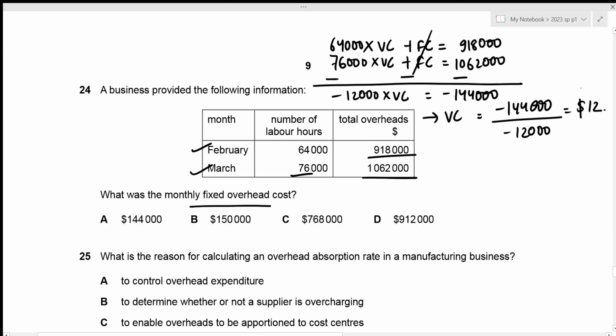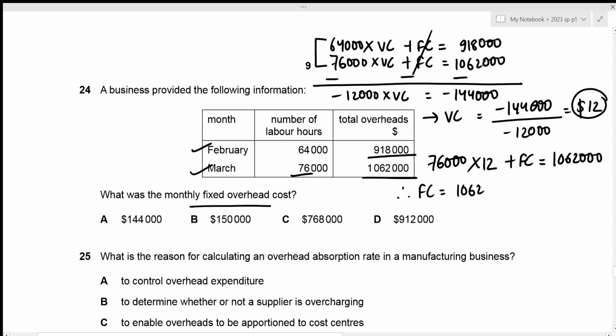Now we can just substitute this value for variable cost in any one of these two equations in order to figure out the fixed cost value. I'm going to input it in the second one. So that's going to be 76,000 times the variable cost, which we just figured out to be 12, plus fixed cost equals the total overhead of 1,062,000, which means that the fixed cost is just going to be 1,062,000 minus 76,000 times 12, which results in the value of 150,000. This is the correct answer, which is given in option B.